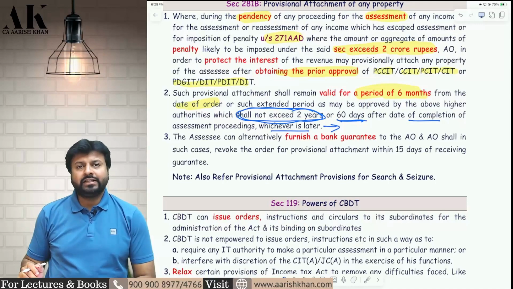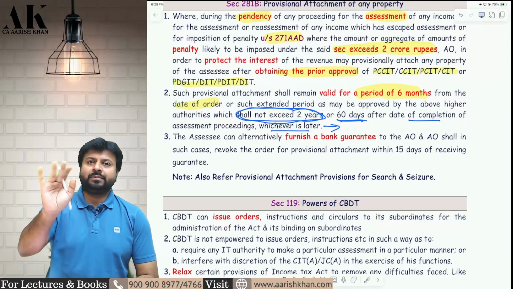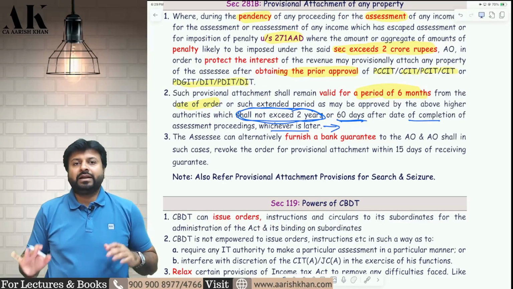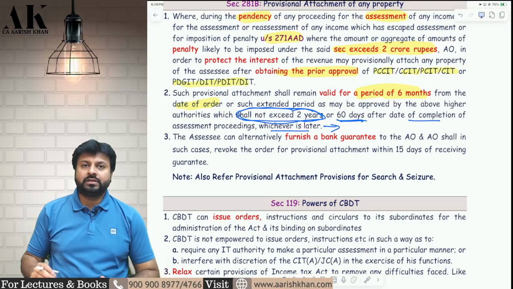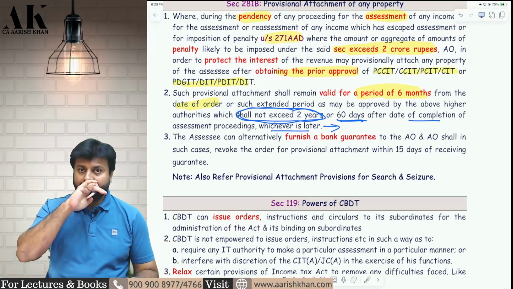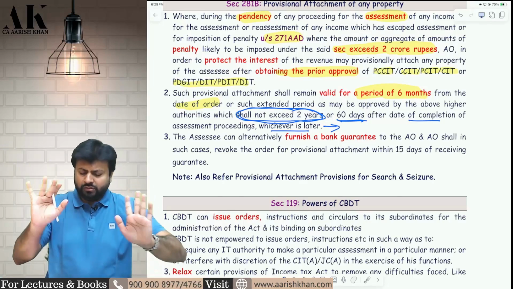Now, can the assessee tell the department that please release my property. I am ready to give you a guarantee of that much amount. Suppose the department has attached your property of 5 crore rupees. Now you want that property. Can assessee say to the department that release that property of 5 crore, I will give you bank guarantee of 5 crore? Yes, you can say that.